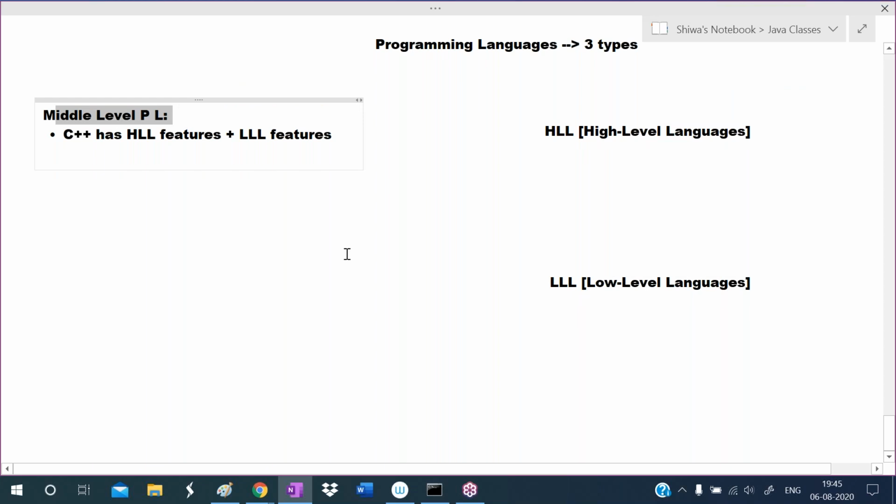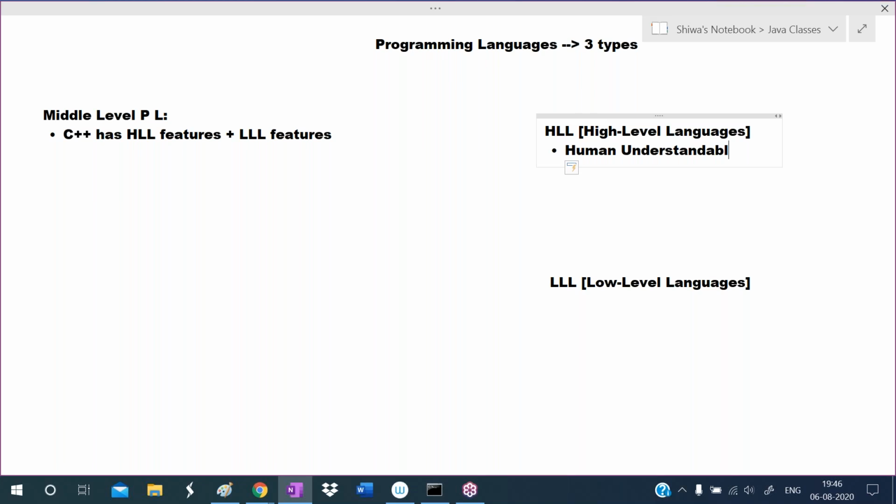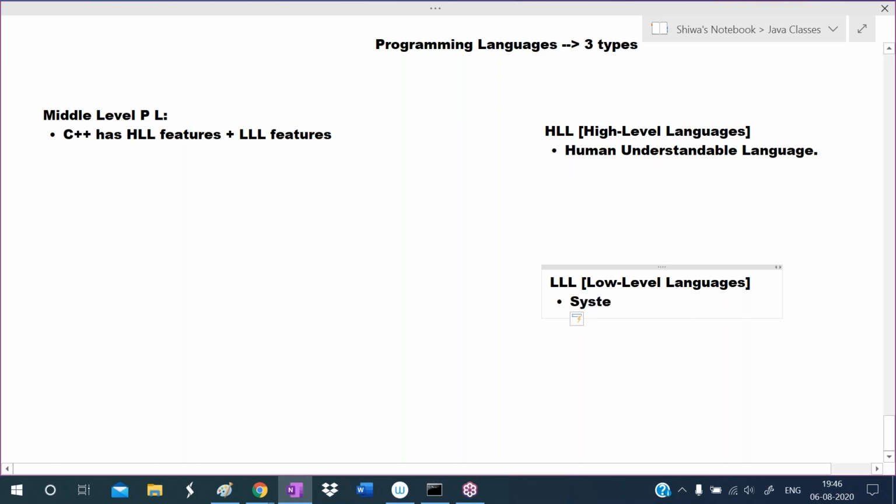Then what is a high level language? High level language means very simple. This is human understandable language, so we can understand this one very easily. So high level language is the human understandable language, whereas low level language is system understandable. System means computer system.